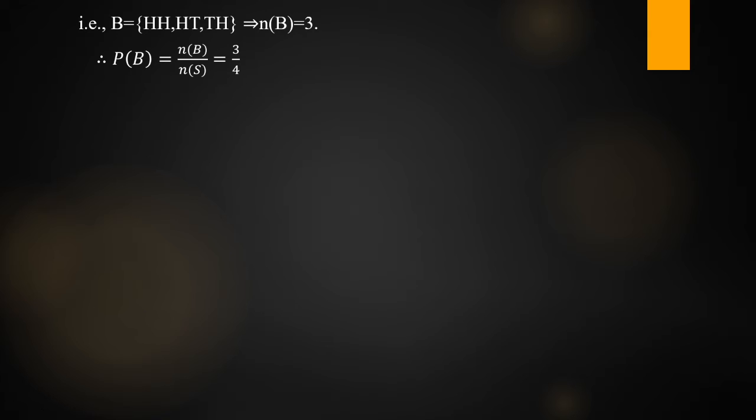So what is the conditional probability here? We have to find the conditional probability. Conditional probability involves A intersection B also. We know the events A and B. A is only head head, and B is head head, head tail, tail head. So what is A intersection B?